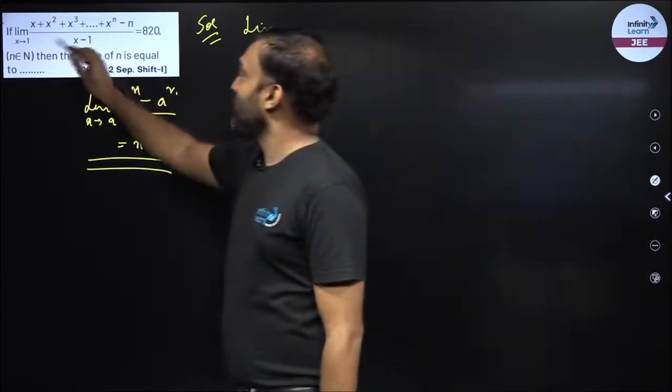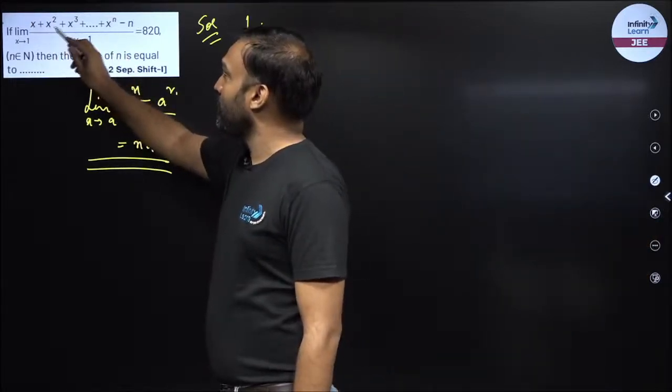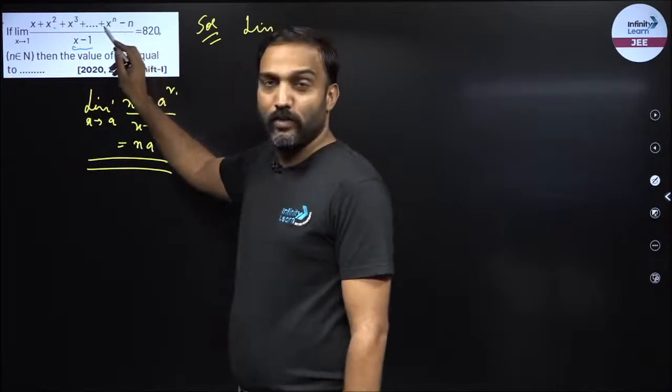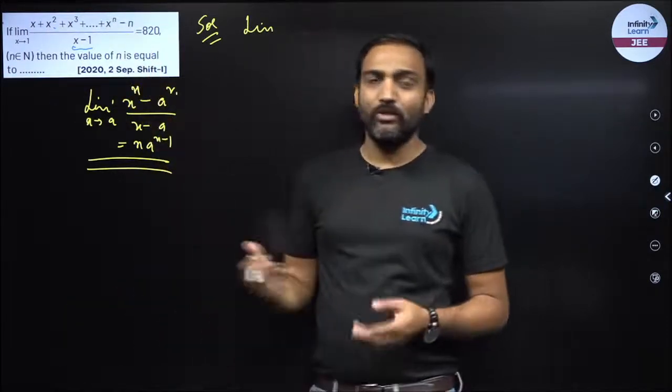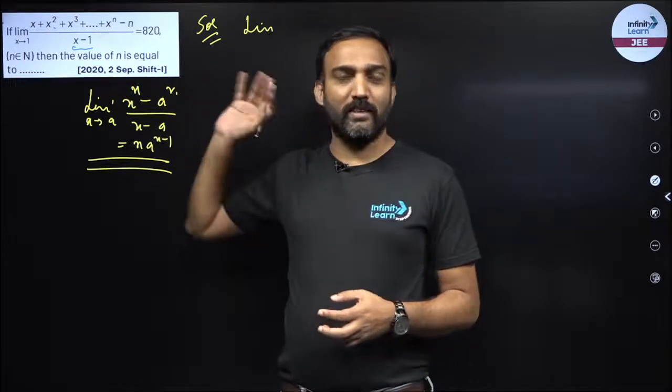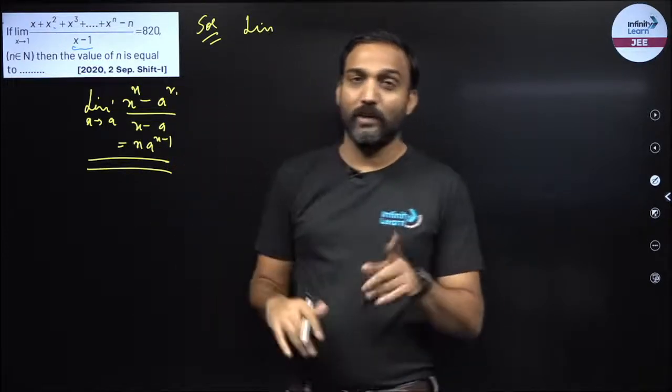If I put x is equal to 1, this becomes 0. In the numerator, 1 plus 1 plus 1 plus 1 till 1 raised to power n, so n minus n is 0. This is 0 by 0 form. So why should I go with the conventional method? I have L'Hopital, I can find out my answer.